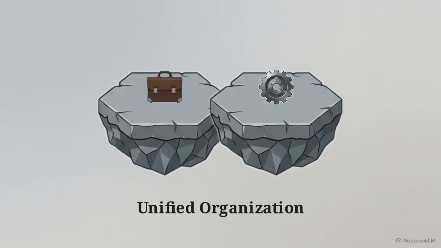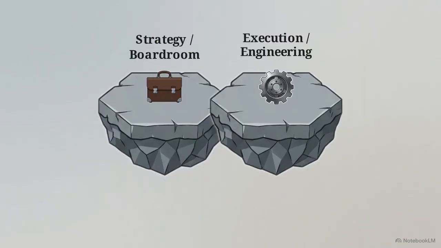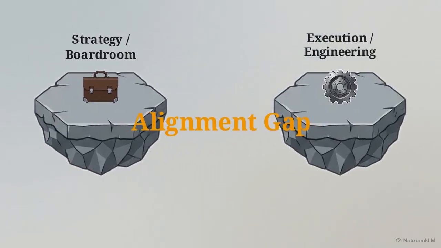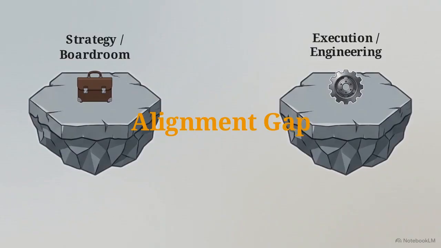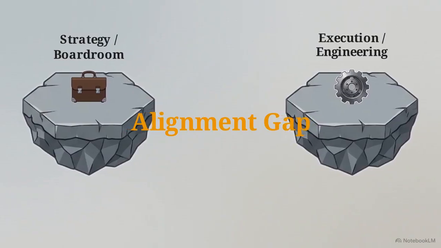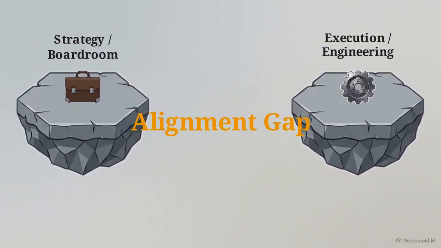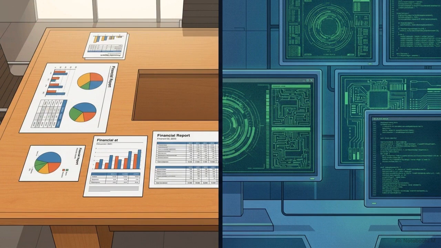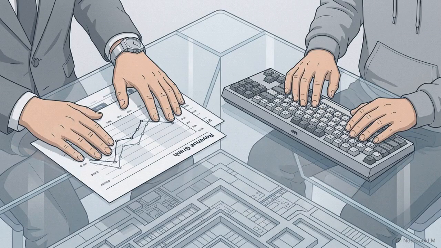The root cause usually isn't the technology itself. It is the alignment gap. Notice how the boardroom strategy on one side completely disconnects from the engineering execution on the other. These silos form naturally because the people involved speak incompatible operational languages. The CEO plans in business models, while the developer thinks in microservices.